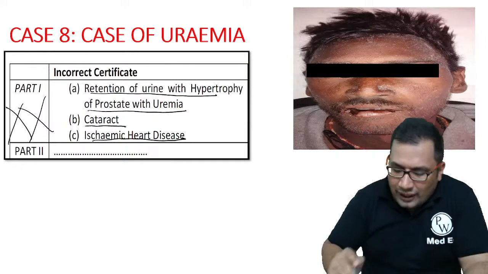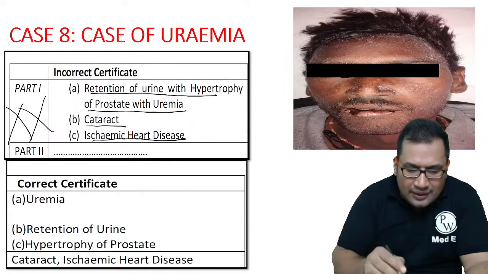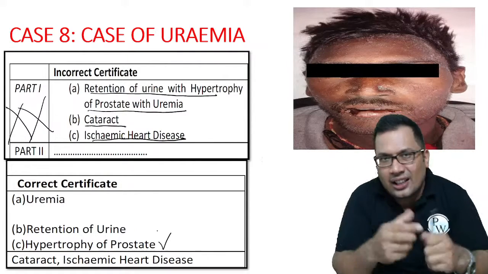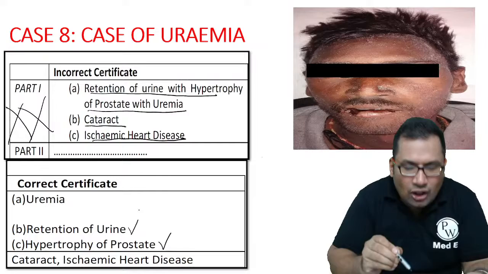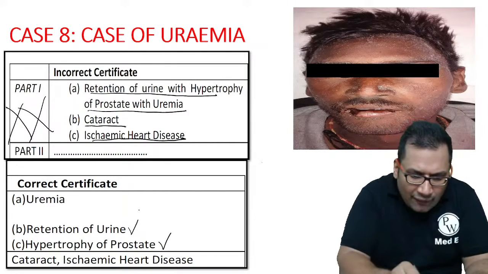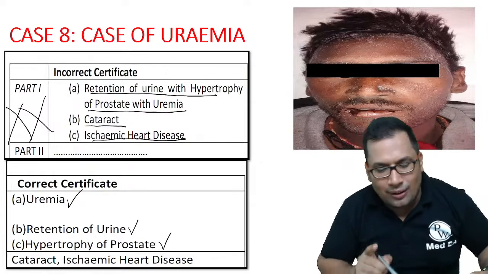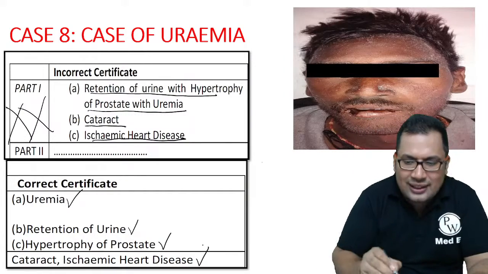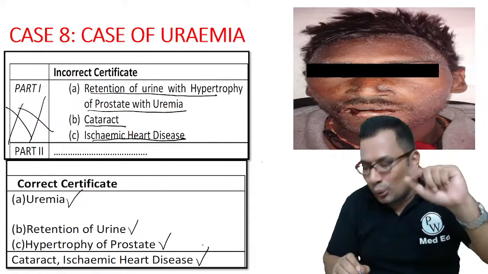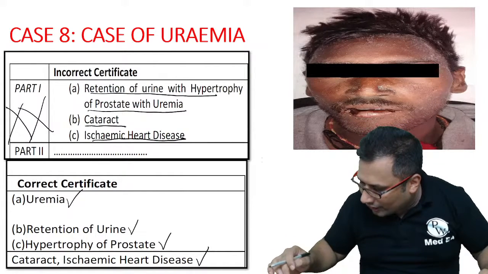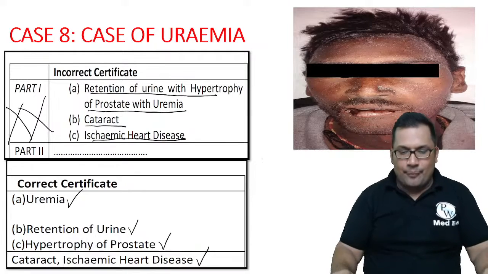What is the correct certificate? Let me explain. That is hypertrophy prostate. When hypertrophy prostate is there, that causes retention of urine. That is a complication, right? So retention of urine can lead to what? Uremia. Uremia can be a cause of death. But here, cataract and ischemic heart disease come under part 2. So this is how you need to write properly in your exam.